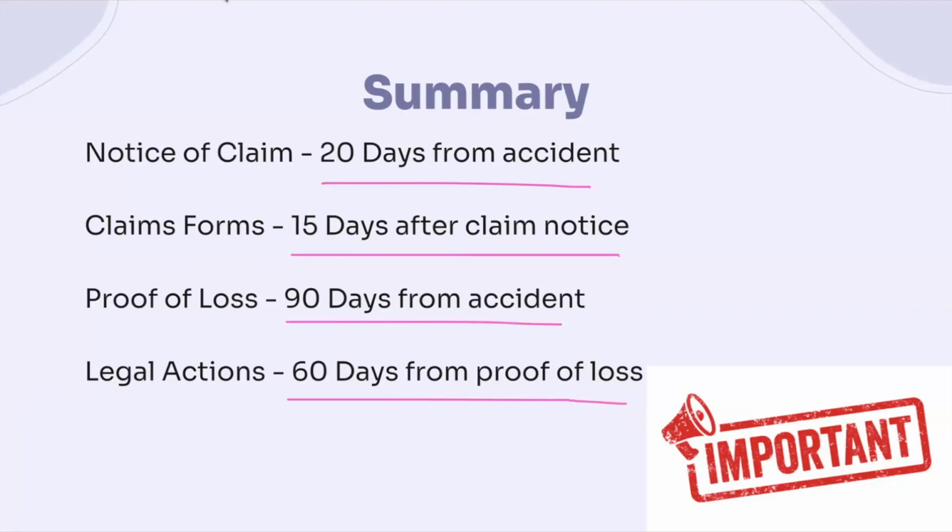So we can see that with these provisions, we're able to organize the steps from the notice to the legal action. Make sure that you know about this and make yourself some notes with the facts and from where. Is it from the accident, or from the proof of loss? That's important as well.